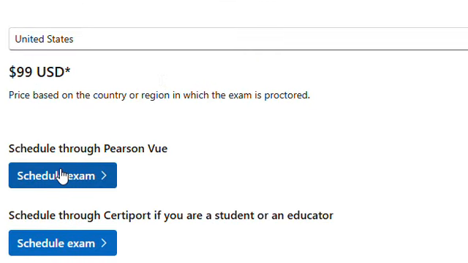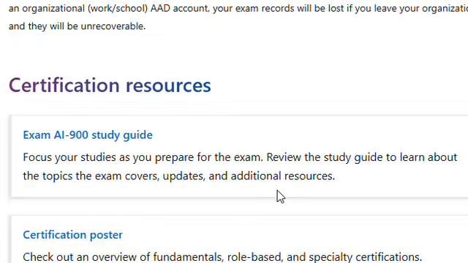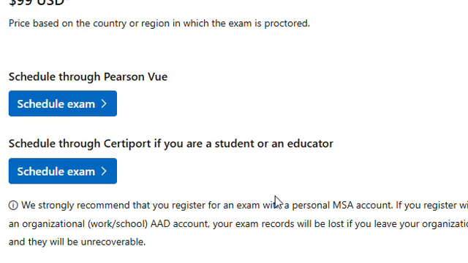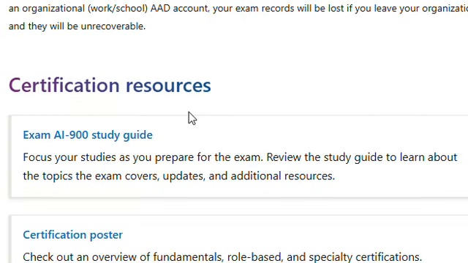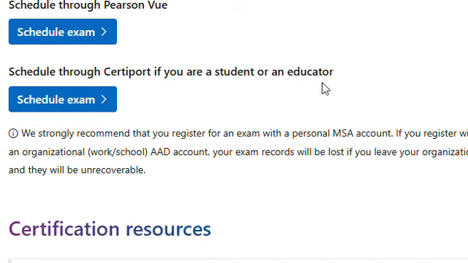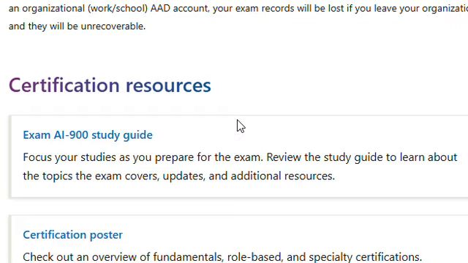Once you are ready, you can schedule your exam through Pearson VUE. This is an online platform for the exams, so you can take your exam at home. You can also schedule it through Certiport if you want to take it at a center, or if you have a student discount coupon or an educator discount coupon, you can go with that as well.